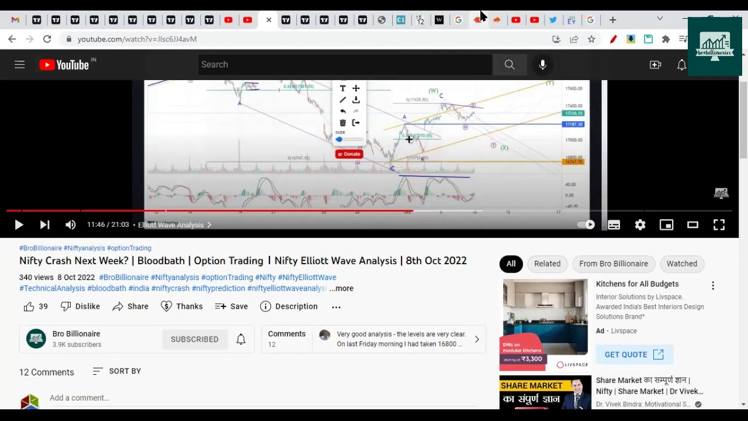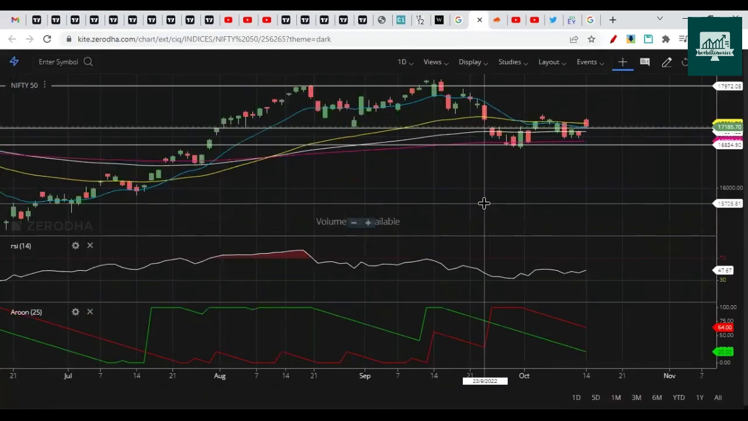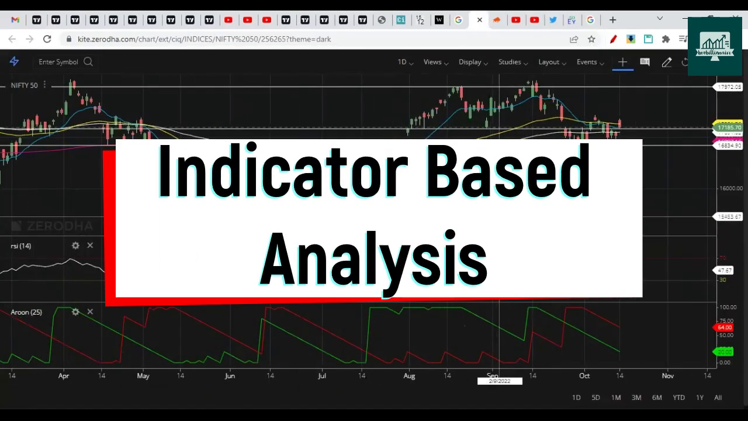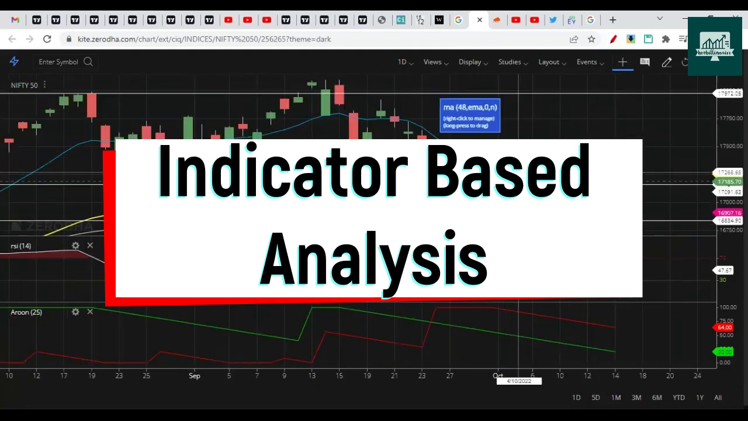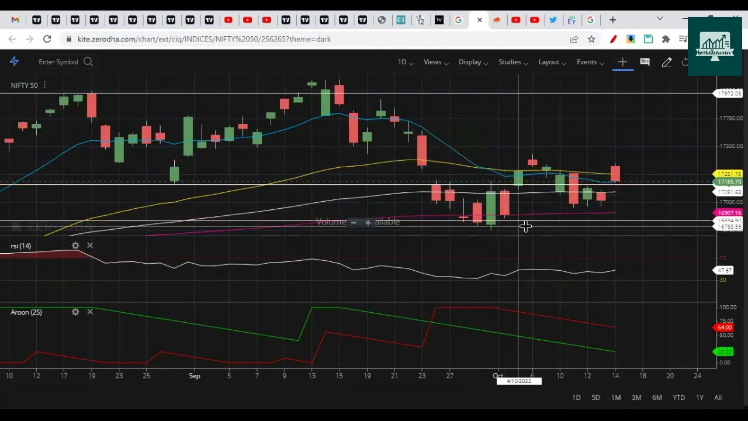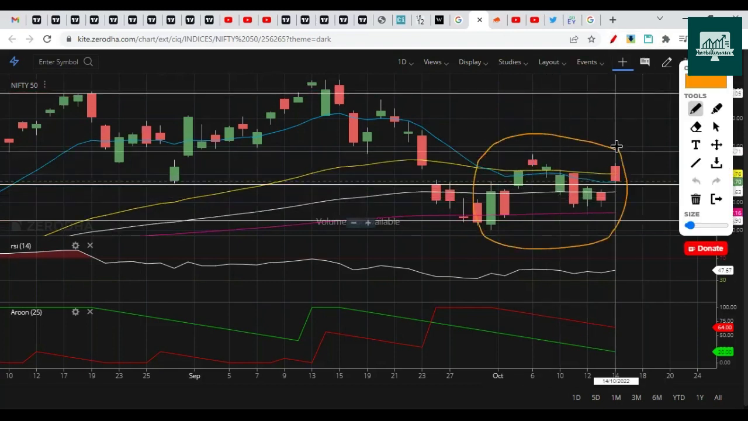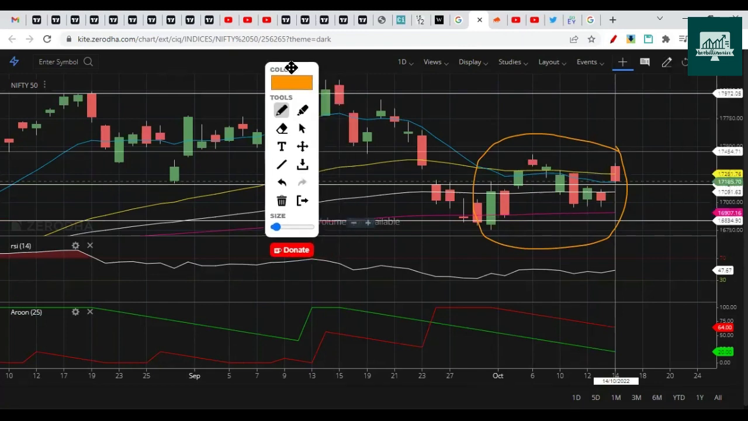So let's get started and do the indicator based analysis. In this indicator based analysis, we see here that Nifty is in consolidation, trading near all the short-term and long-term moving averages. All the short-term and long-term moving averages, which are 13, 48, 100, and 200, are at nearly the same levels. Let's say in a 300 points range, it is trading around all the moving averages. So this indicates a sideways market.